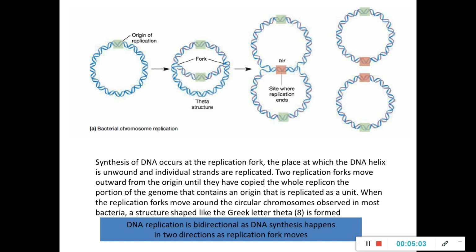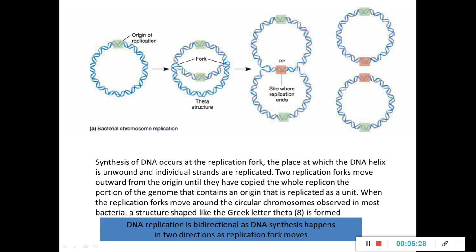Now the two replication forks will move outward from the origin until they have occupied the whole replicon, and the portion of the genome that contains the origin is replicated as a unit. When the replication fork moves around the circular chromosome observed in most bacteria, a Greek theta shaped structure is formed, as you can see here.